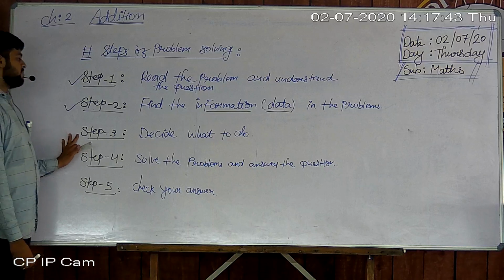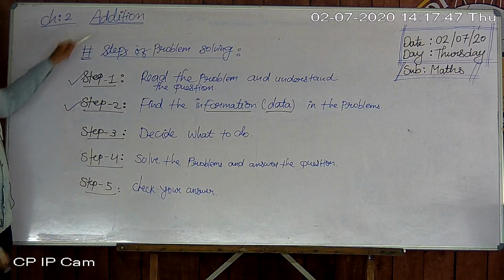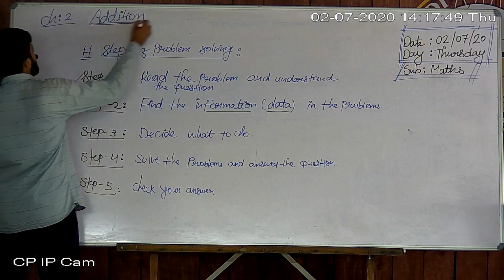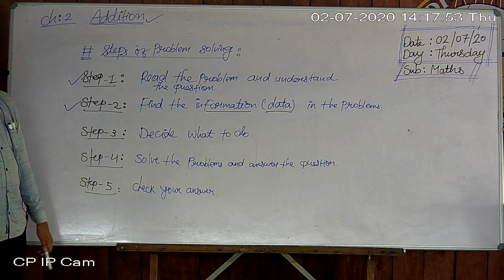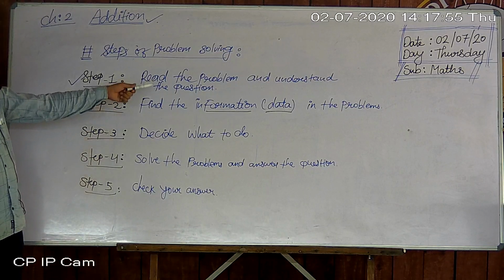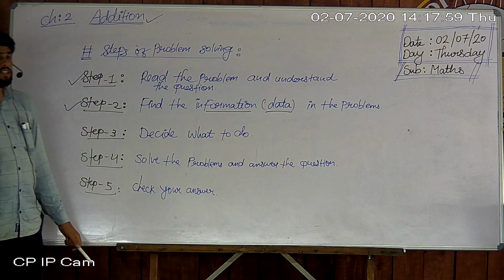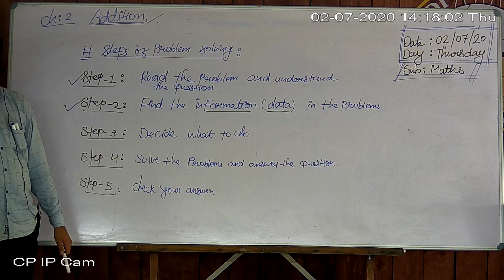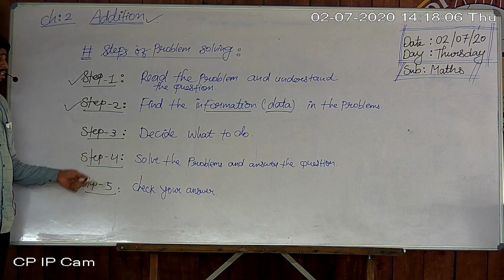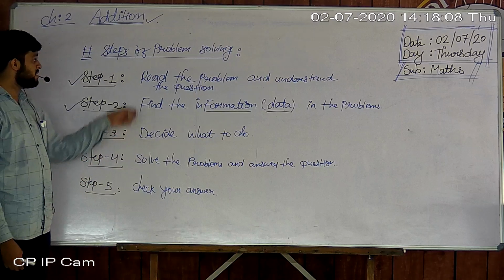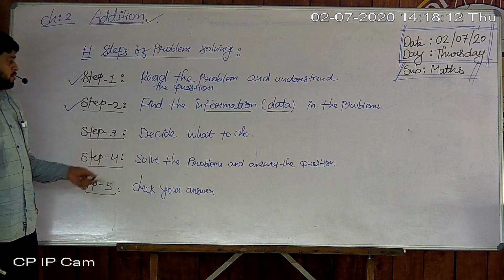Okay, step number 3, decide what to do. Here, which chapter do we have? Addition. So what are we doing here? Addition. But if you have a problem of subtraction, what to do here? We do subtraction here, not addition. Okay, because if multiplication is needed to solve the problem, what to do here?